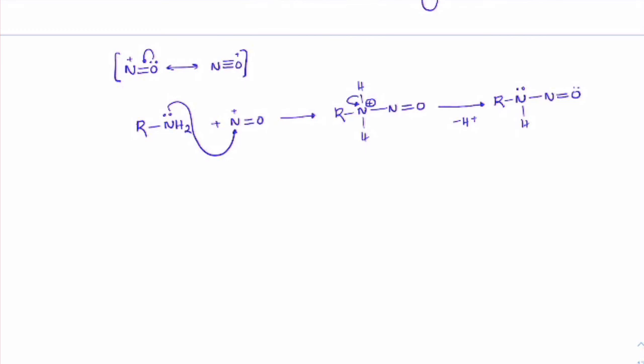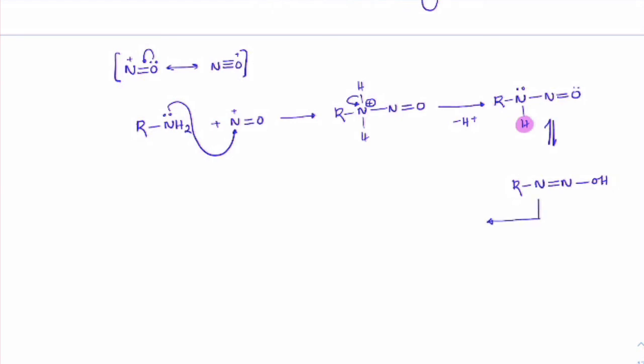Once you have this, it can undergo tautomerization, and we'll have N double bond N and OH. This is nitroso-oxime tautomerization, so that hydrogen has shifted onto oxygen. So you will have this equilibrium mixture now.